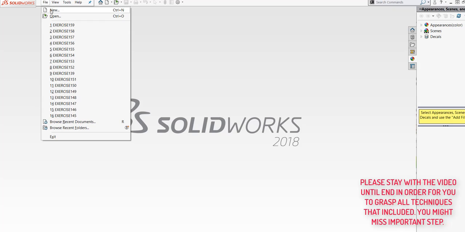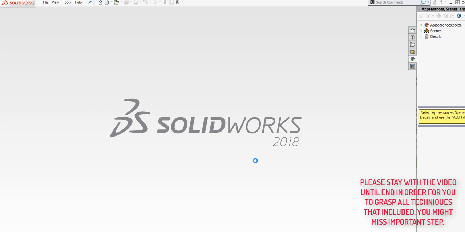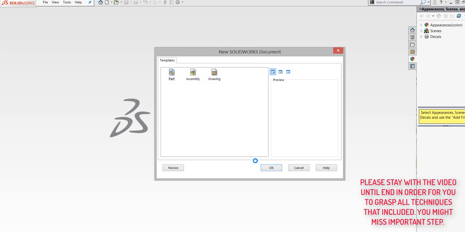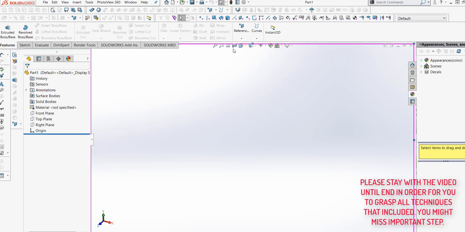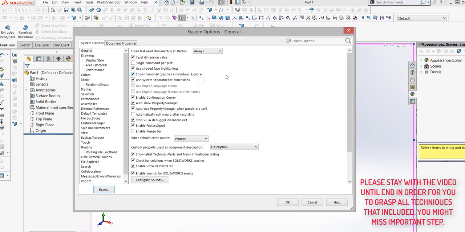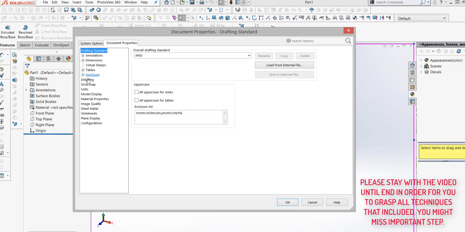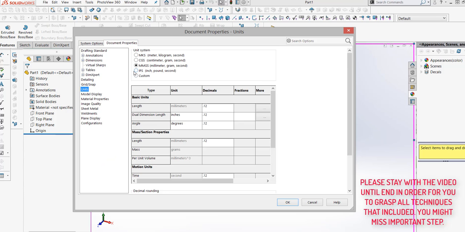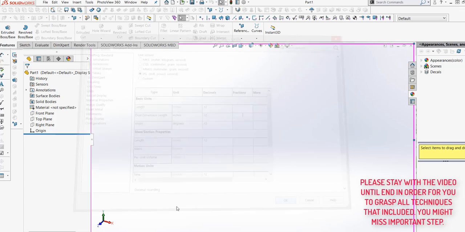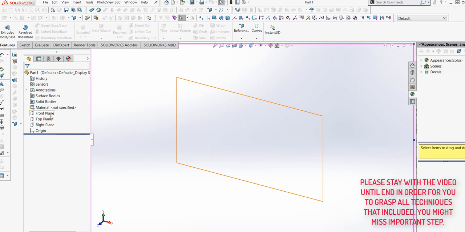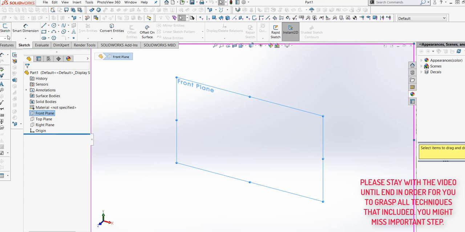Press File, New, and a new SolidWorks document opens as a template. Choose Part, and then OK. Then go to System Options, Document, Units, let's say in inches, OK, and then prompt sketch.